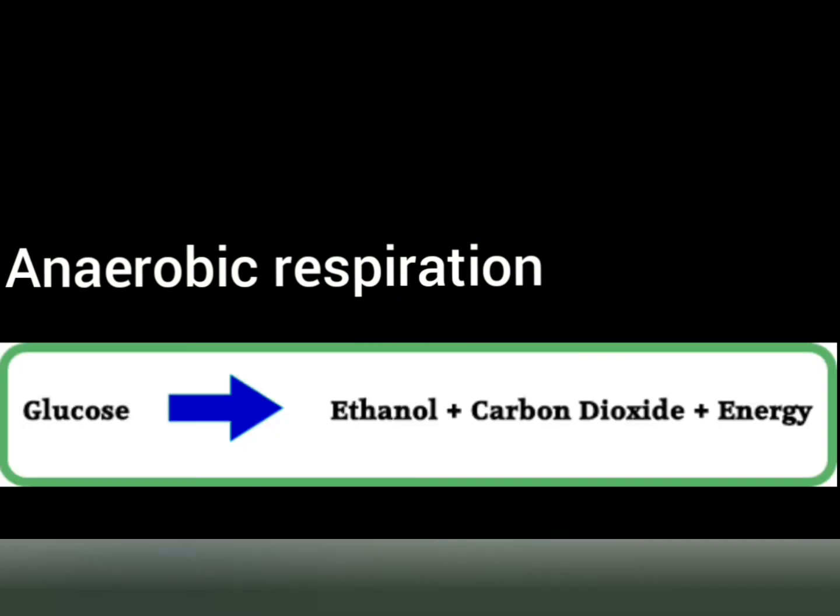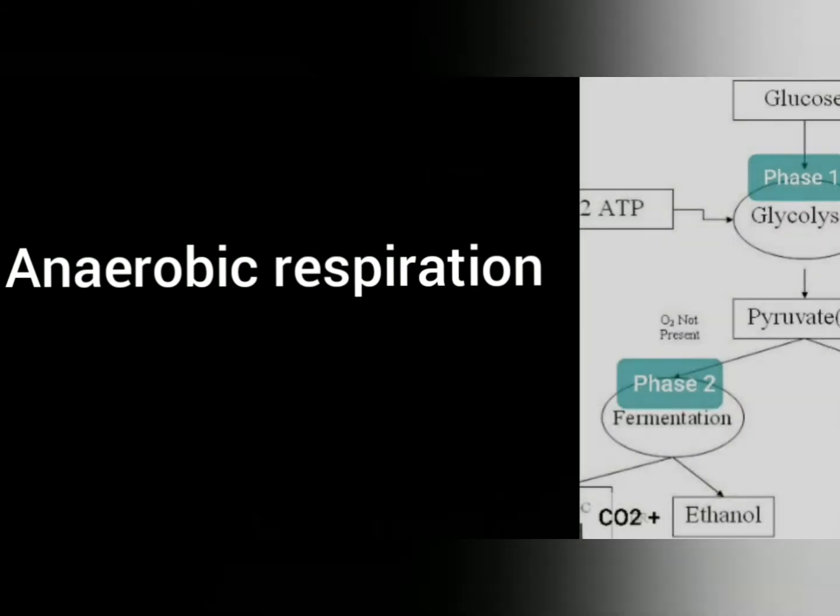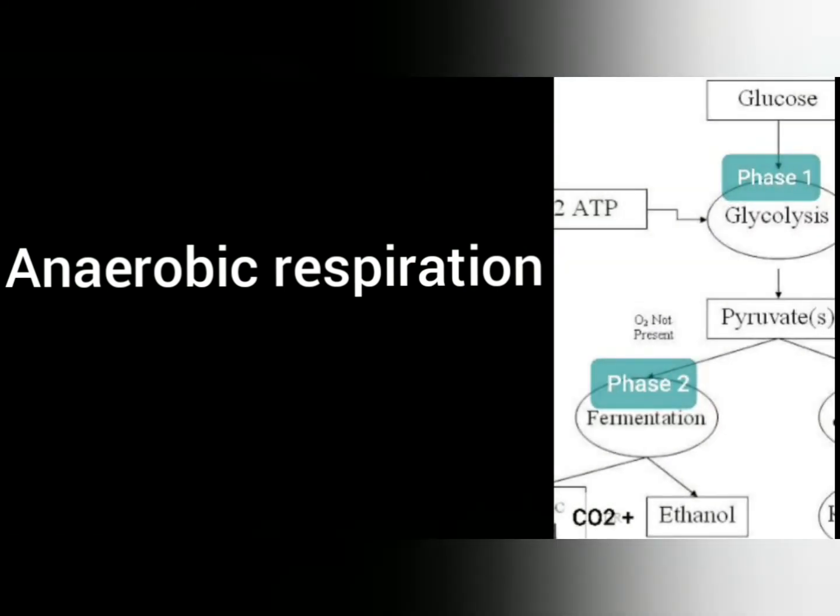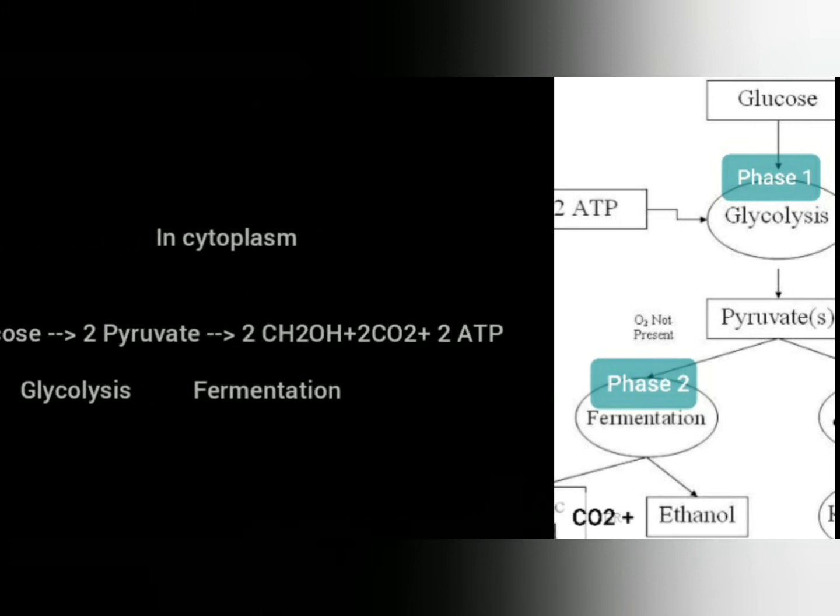And the second type of respiration is anaerobic respiration. As the name suggests, in this type of respiration, oxygen is not used for breaking down glucose into energy. It is done without oxygen. It is also completed in two phases. The first phase of anaerobic respiration will be same as that of aerobic respiration, which is glycolysis.